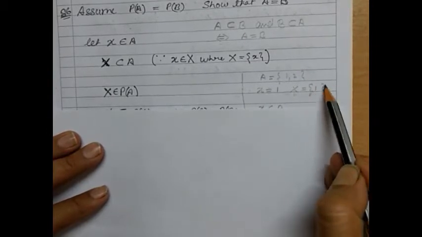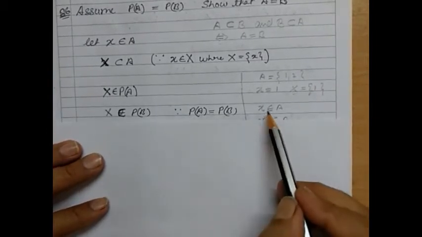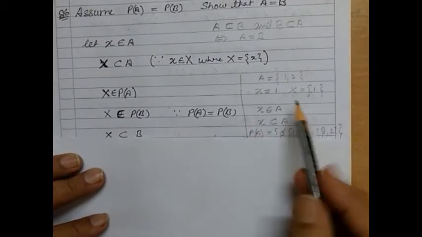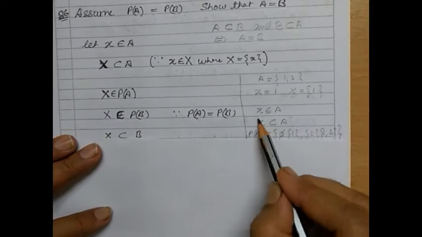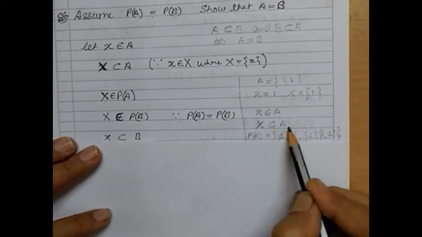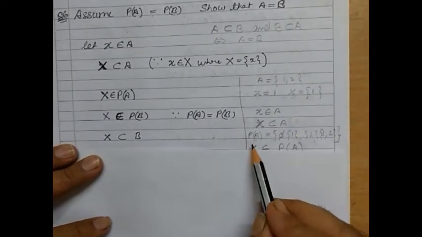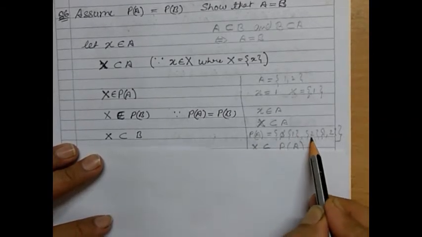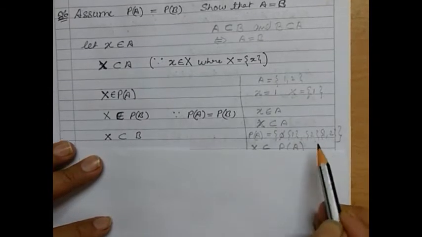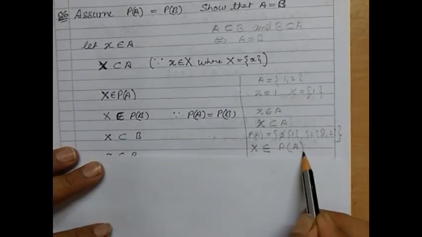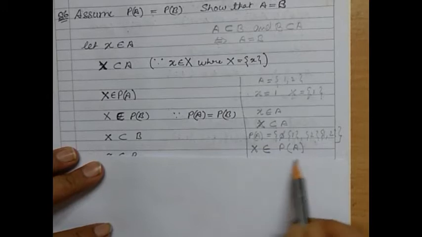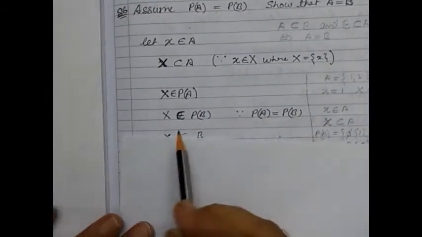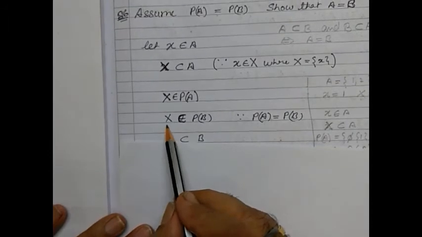Now this X is a subset of A. So the power set will have the empty set, {1}, {2}, and {1, 2}. The set will have it. So we can say X belongs to the power set of A.